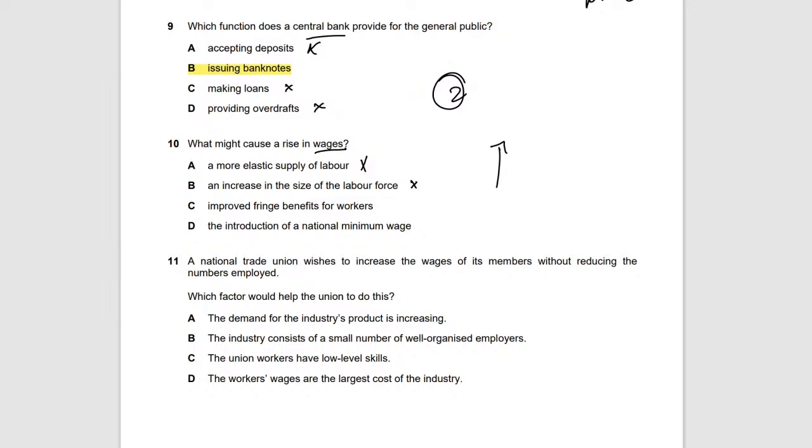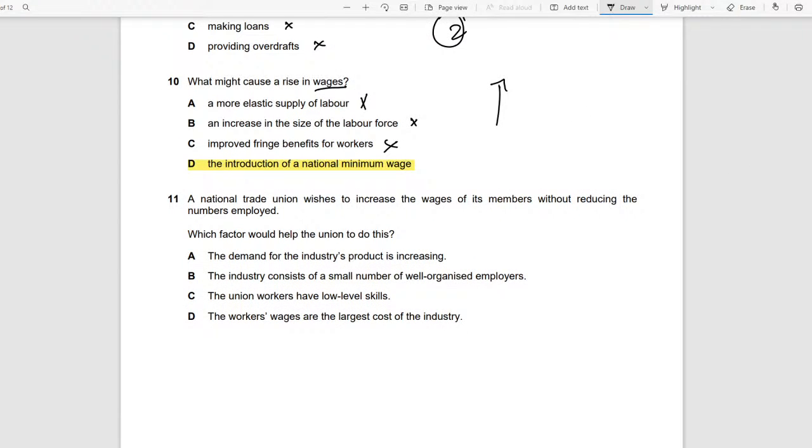So, why not lower the wages? Because some people want to work. Improved fringe benefits. Fringe benefits is stuff like giving holidays, the extra stuff. Those are called fringe benefits. Job security, working conditions. So improving that will not actually increase wages. So the answer is the introduction of a national minimum wage. So let's say the economy is currently below the minimum wage. If there is a national minimum wage, then the wages would increase.